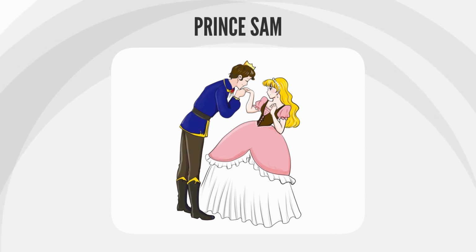Prince Sam. Sam's mother cooked at the royal palace. One day, he went to work with her. She emphasized that he should stay in the kitchen. But Sam was bored. Thus, he decided to look around. He went around a corner.